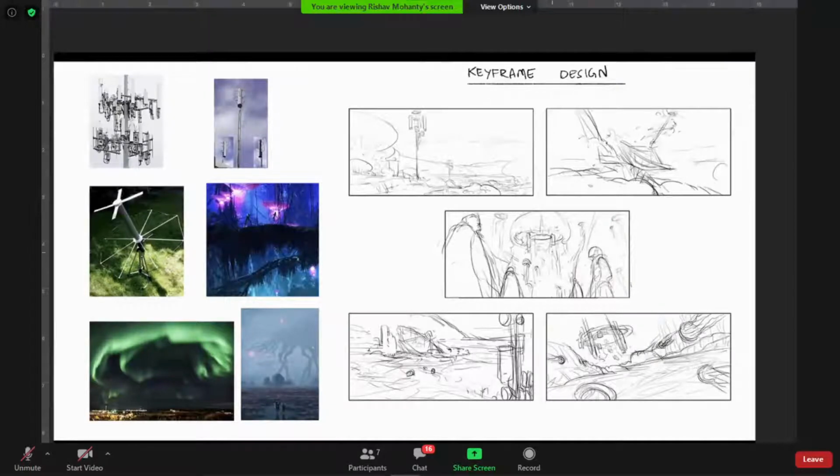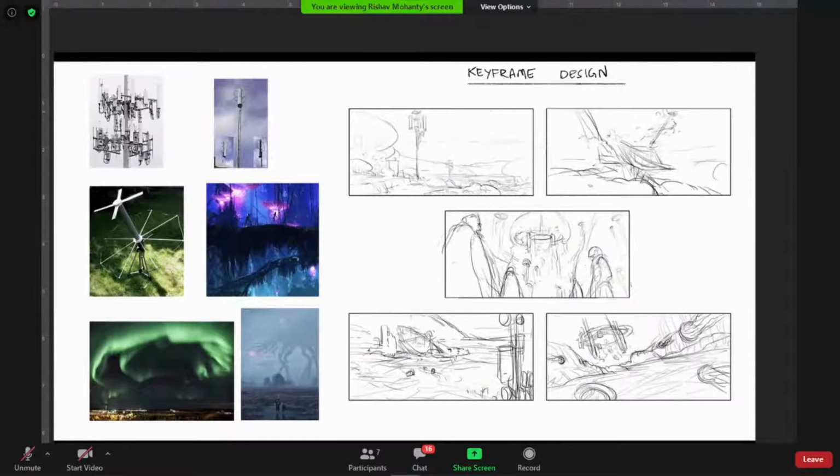Another case is where everything is designed and you have to show how it will look in the movie. So basically a keyframe is where some action is taking place or some story moment is happening. Something is happening, which is different from environment design.